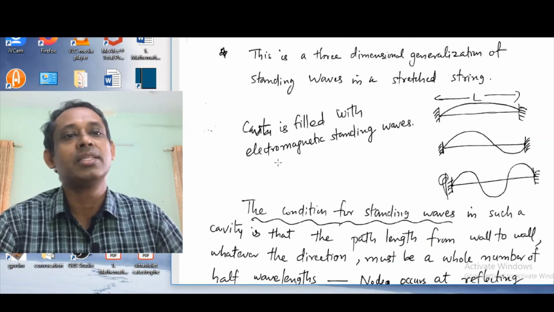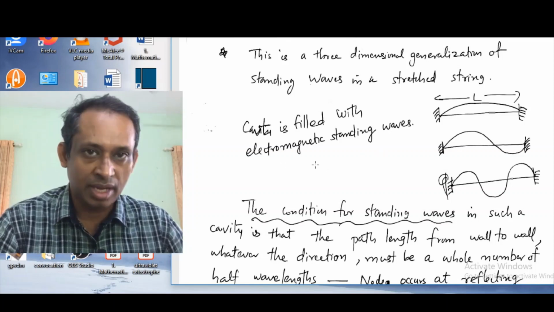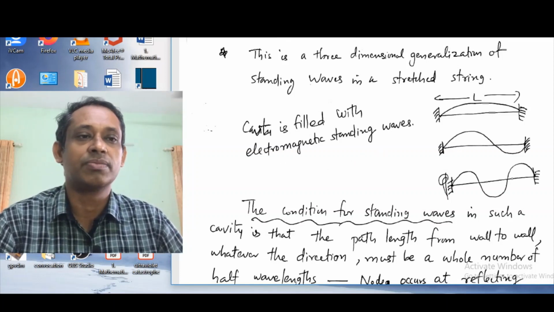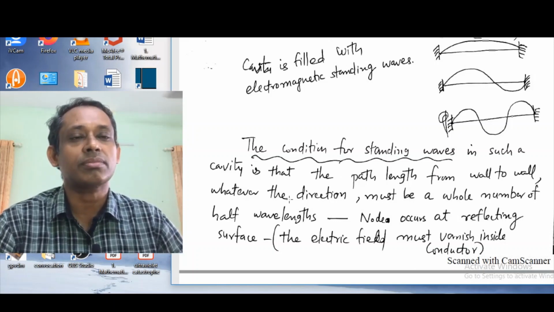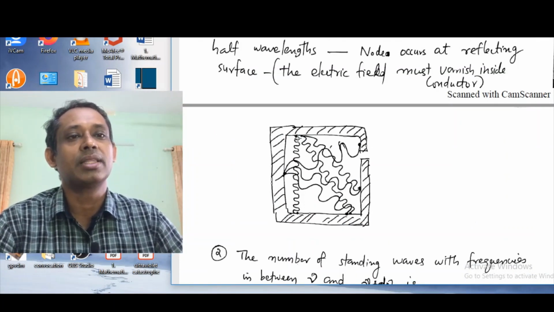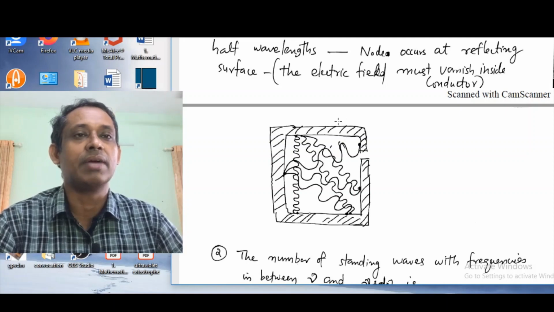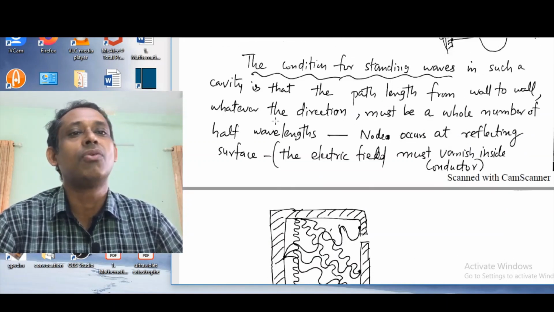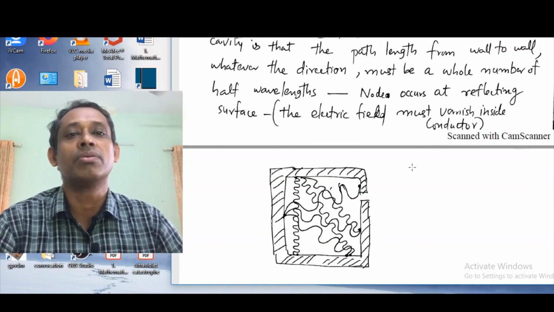So we can imagine that the cavity is filled with many electromagnetic standing waves. Now the condition for a standing wave is such that the path length from wall to wall, from one point to another point inside the cavity, whatever be the direction, must be a whole number of half wavelengths.